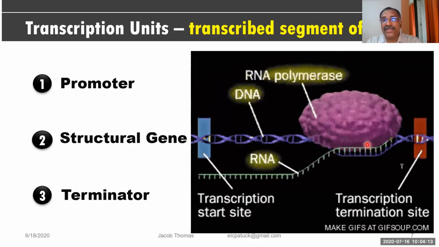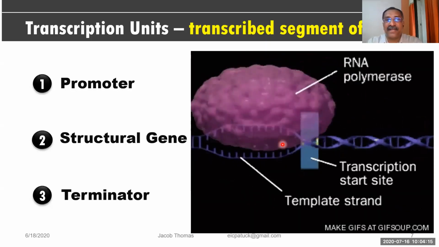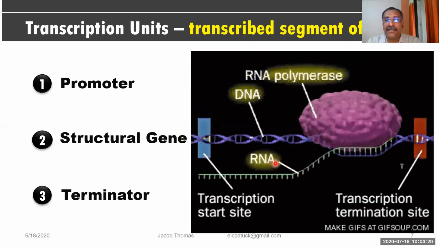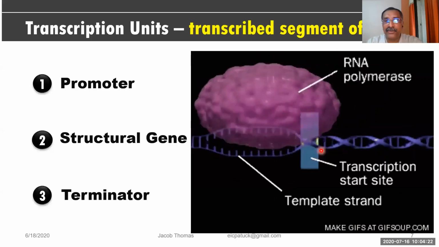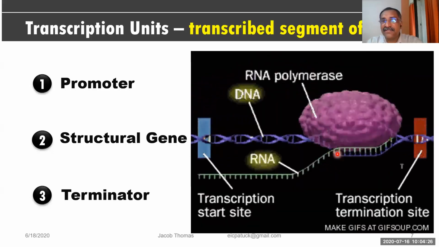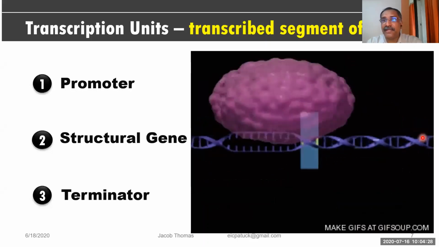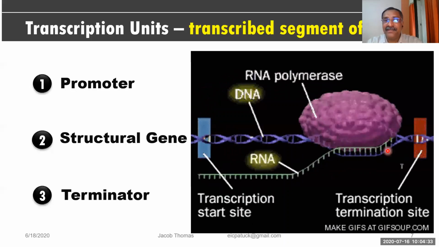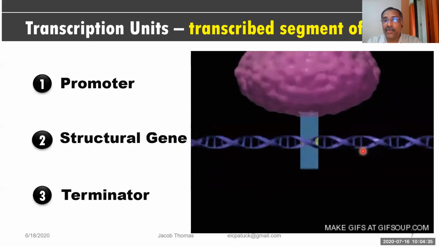When it is moving over here, what happens? The DNA strands are getting separated. See, the DNA strands are getting separated. Similarly, they are synthesizing RNA. You can see RNA is being synthesized. Finally comes the terminator end. When it comes to the terminator end, remember, the RNA synthesis is completely over.